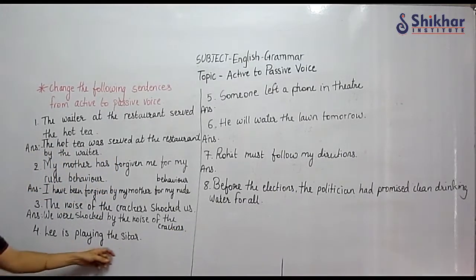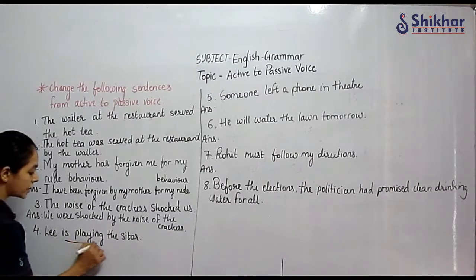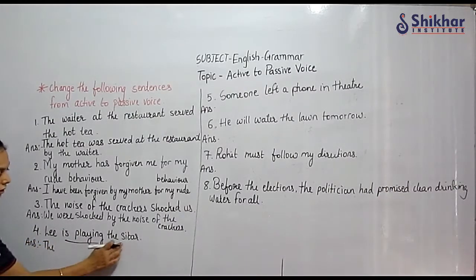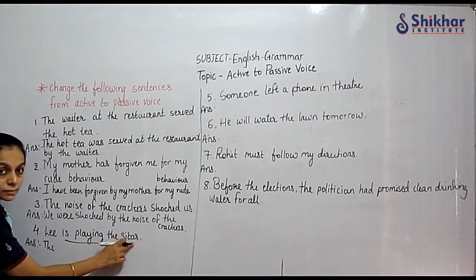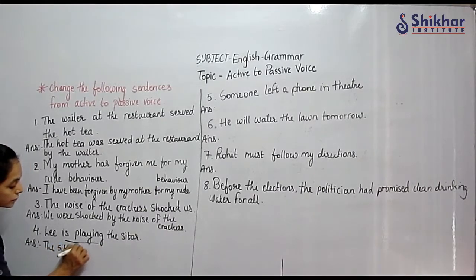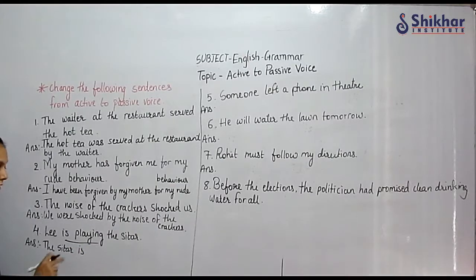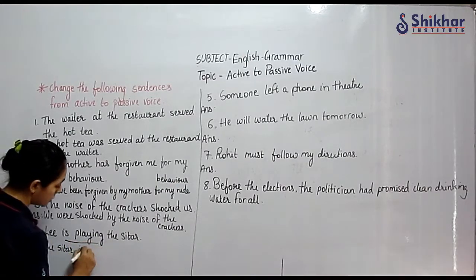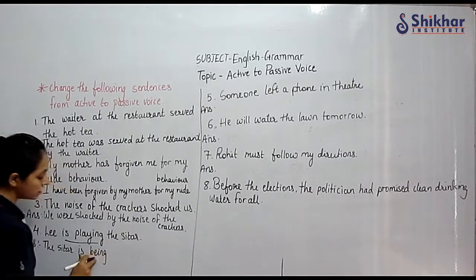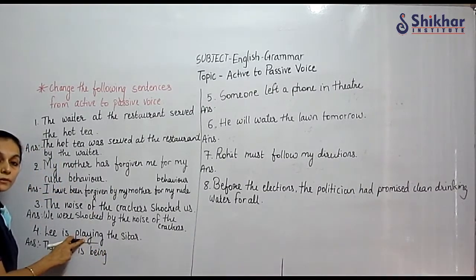Lee is playing the sitar. So here it is present continuous tense. The sitar, the object, will become the subject. The sitar is being played. Correct? Is plus being, plus the past participle form of the verb.